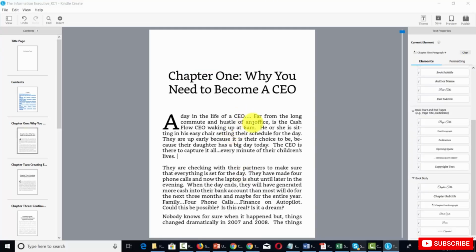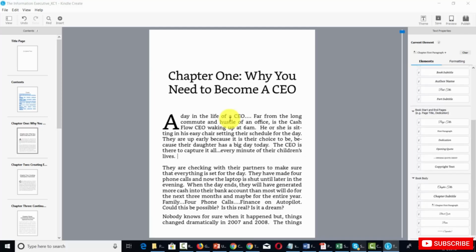Welcome back. Now that you have done the formatting, you want to make sure that you edit anything that you want to finalize in your manuscript. Please note, you should have already proofread as well as grammar read your document before you upload to Kindle Create. Kindle Create does not have a spell checker or grammar check. So once again, that should be done before you put your document into the software.